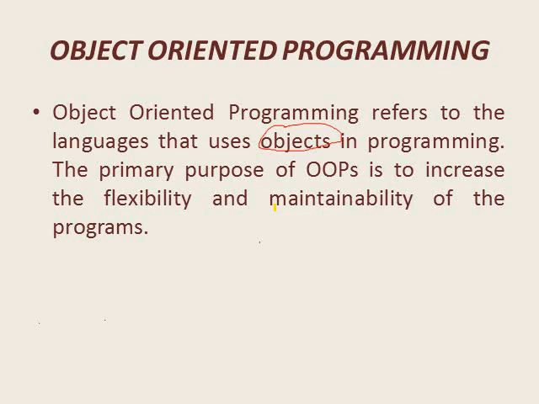When we study some languages like C++, Java, Python, we get introduced to the concept of classes and in no time to the concept of objects, as everything in object-oriented programming revolves around the concept of objects and classes.